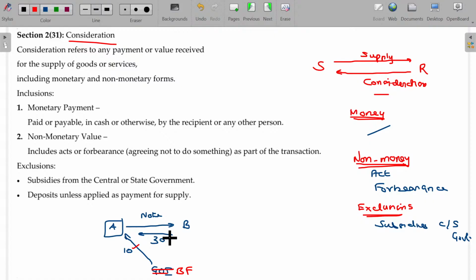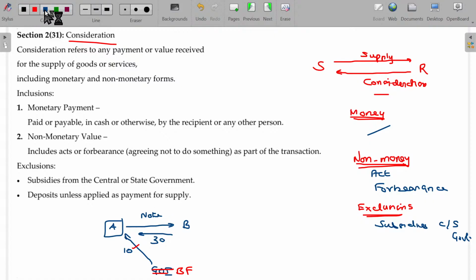Now tell me, what's the consideration for A? A actually gets 30 rupees from the regular buyer and 10 rupees as a subsidy from a third party. In this case, the consideration is 30 plus 10, 40 rupees. Because Birla Foundation is private, not central government or state government. In case of the subsidy received from the central government or state government, that will be excluded for the calculation of consideration. For the remaining value, you have to pay the GST. If the subsidy is received from non-government, then you have to add that also as forming part of the value, and on that value, you have to pay the GST. Clear?